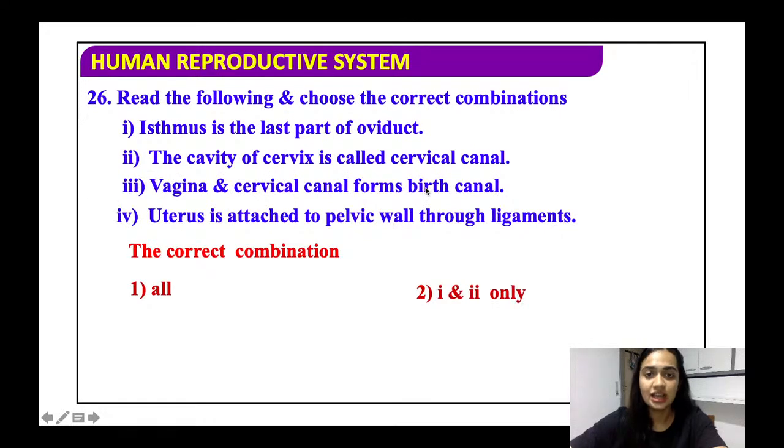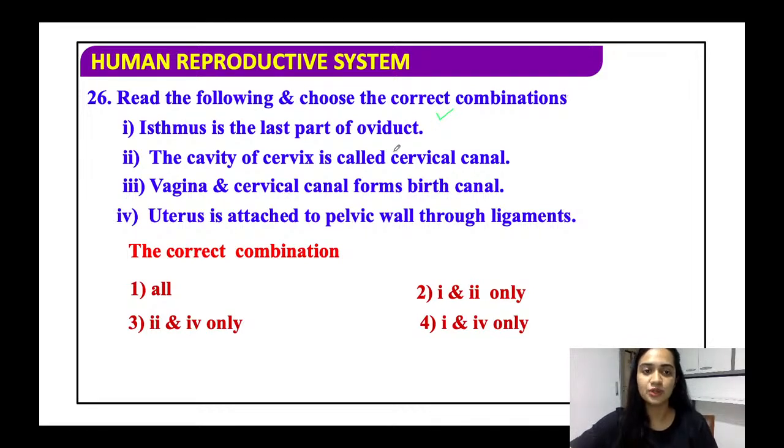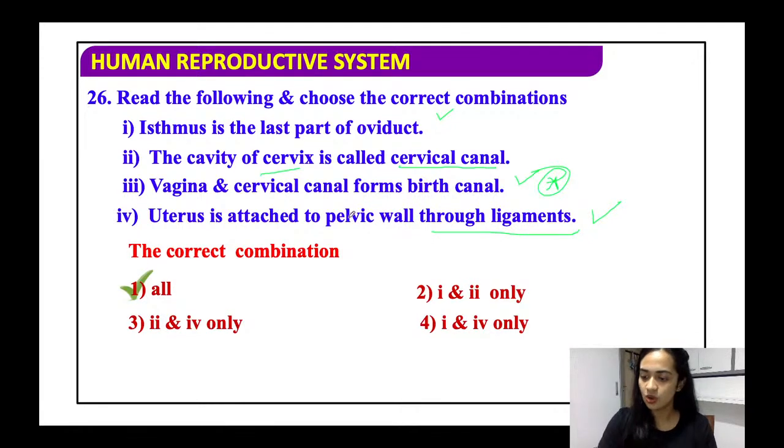Read the following and choose the correct combination. All right. So here, the isthmus is the last part of the oviduct. Yes, the oviduct basically has three parts: infundibulum, ampulla, and the isthmus. The cavity of the cervix is called the cervical canal. Yes, and the vagina and the cervix form the birth canal. Very important and right. The uterus is attached to the pelvic wall through ligaments. Absolutely right. So all the statements are correct.